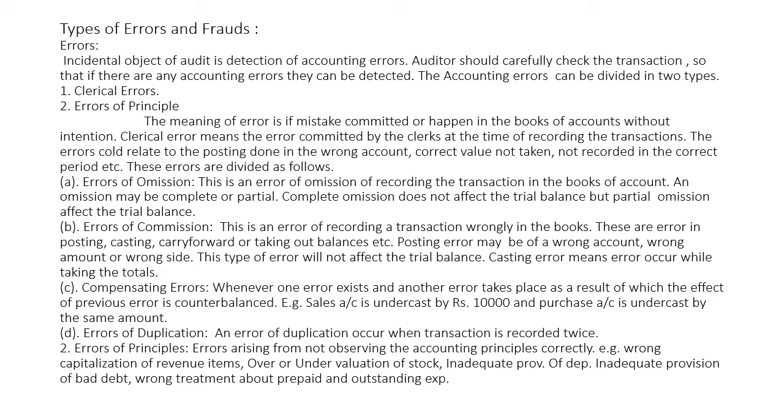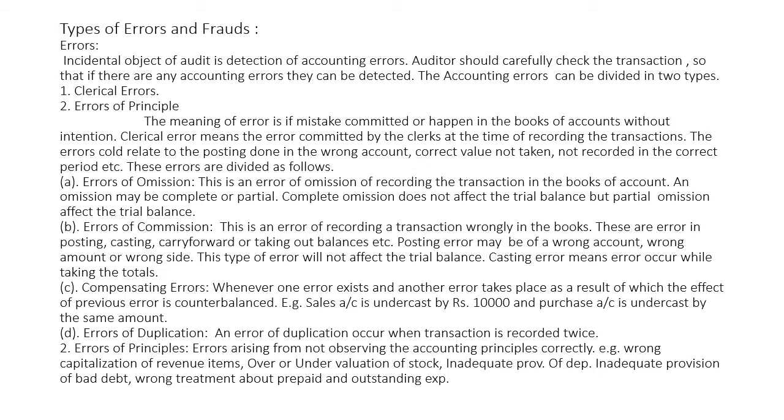When omission takes place, it is either complete omission or partial omission. Complete omission means the transaction is not recorded at all in the books of account. On the contrary, sometimes the clerk records the transaction partially in the books of account, but partially forgets to record it.